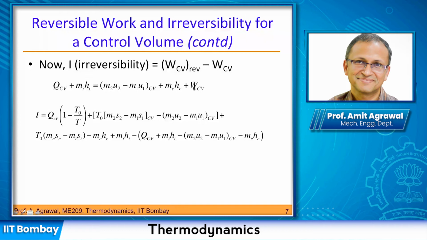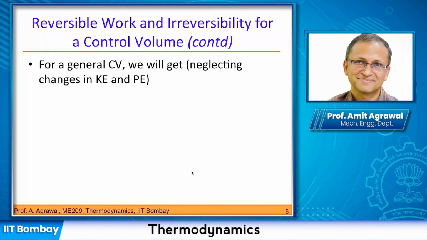I'm just writing out. This expression I already have. This is the expression that I have now found. And I can write out the irreversibility as the difference of these two terms. And this is the expression that I get for the irreversibility. Certain terms will cancel out, but a lot of these terms will still stay. So after cancelling out the common terms, this is the expression for irreversibility that I would have. Okay, so now what we will do. Any questions here again?